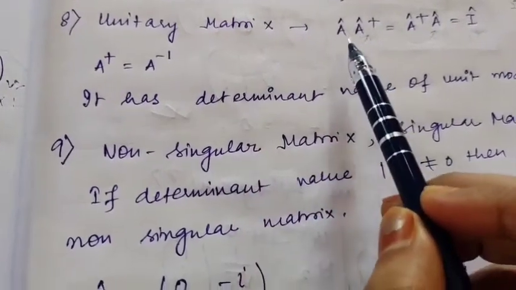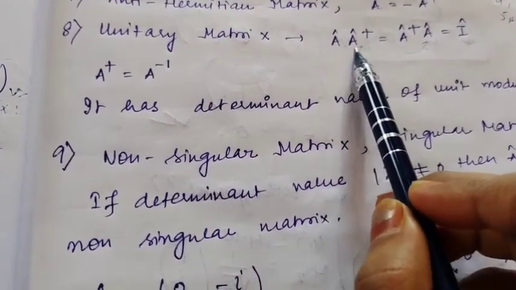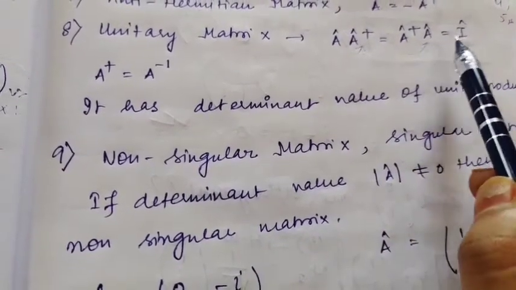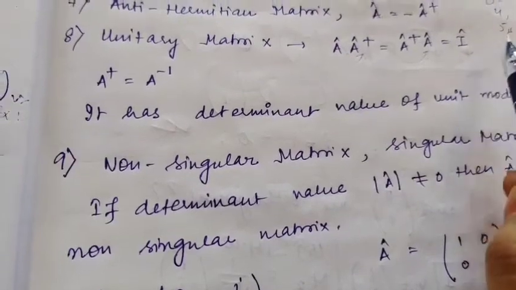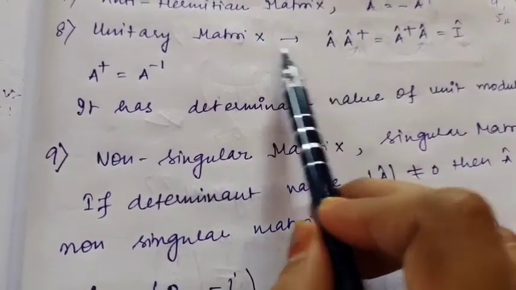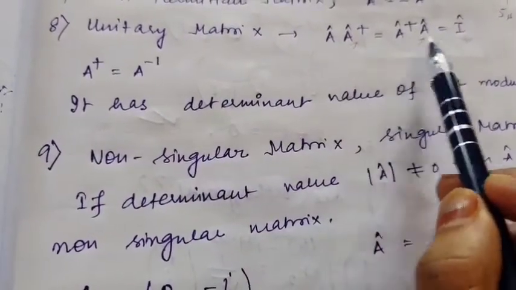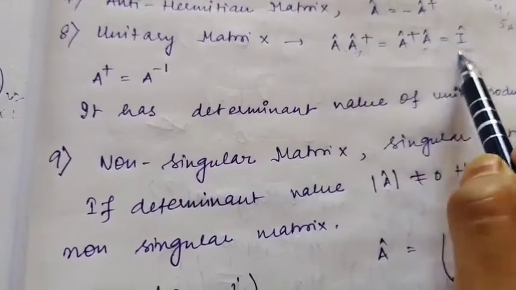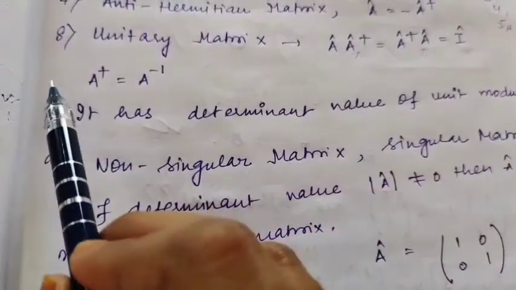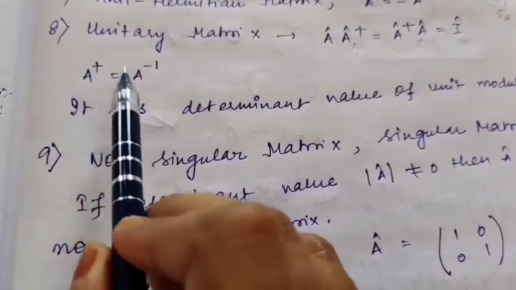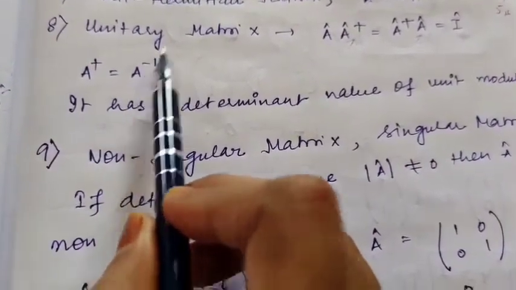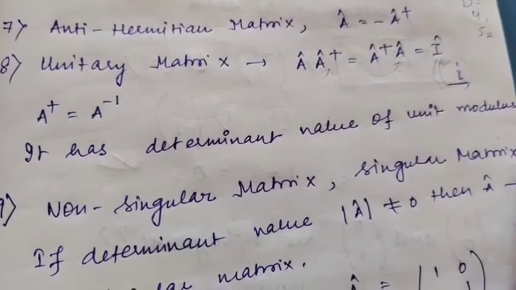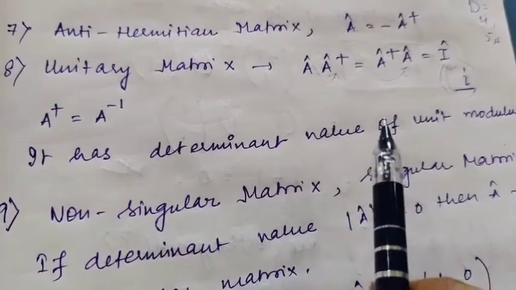Next is the unitary matrix. When the operator A operating on A dagger is equal to A dagger operating on A, and that is equal to the identity operator, then we can call A a unitary matrix. This also means that A dagger is equal to A inverse. It has a determinant value of unit modulus. Unit modulus means you will get the magnitude 1.